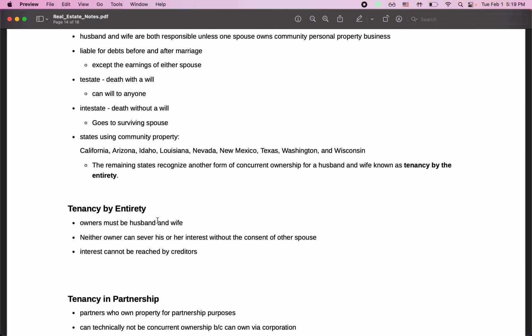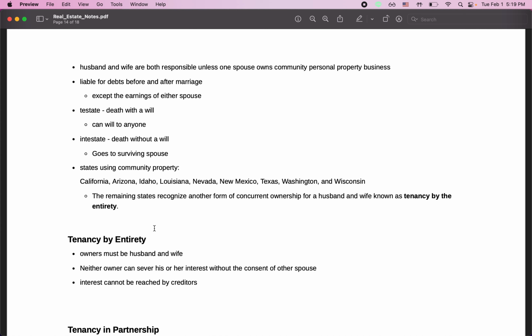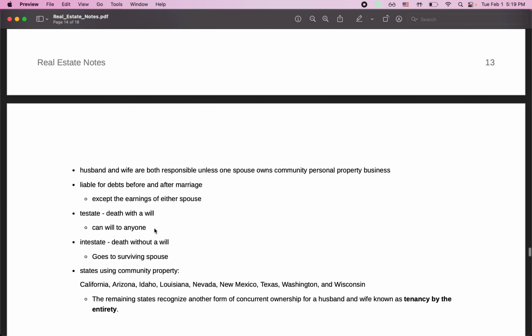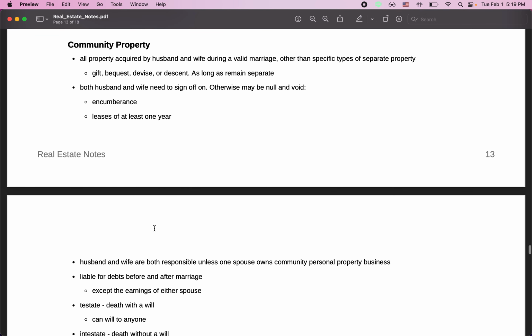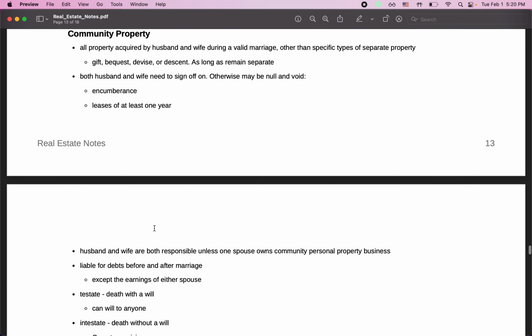Tenancy by the entirety: the owners must be husband and wife. Neither owner can sever his or her interest without the consent of the other spouse, and the interest cannot be reached by creditors. So those are the two: community property and tenancy by the entirety are really focused around property owned by husband and wife. And in California, the one to focus on is community property, because that is the one that's practiced.